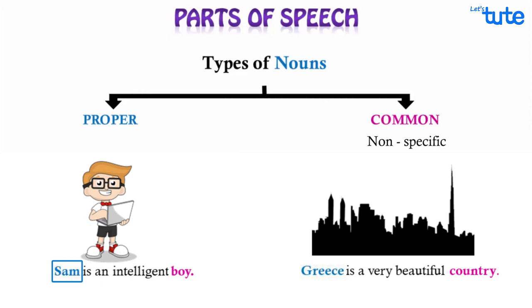Whereas Sam shows a specific boy named Sam, and Greece is a specific name of a country. Hence, they are called proper nouns. Proper nouns are always written with a capital letter. Nouns have many subgroups, but we will understand them later in detail.